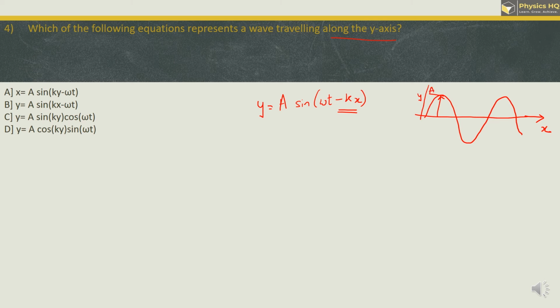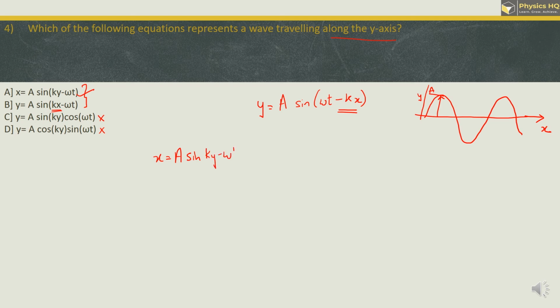Now let us try to find out the equation for a wave traveling along y-axis. So these two equations are out of picture, and if you observe the remaining two equations, in the second equation we have kx. So this equation is actually for a wave traveling along x-axis. So the correct option is option A, which is x is equal to a sine of ky minus omega t.